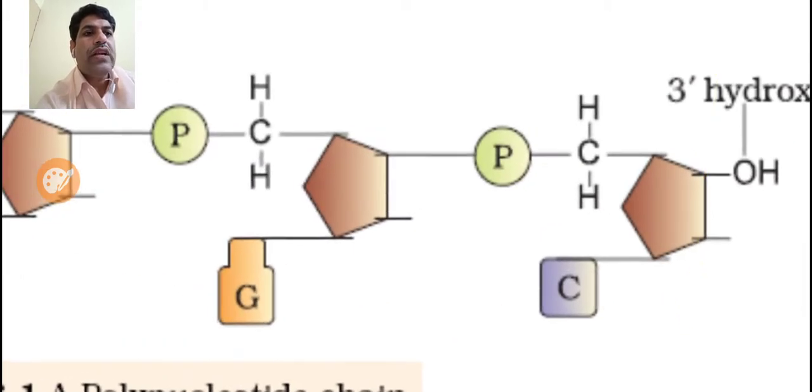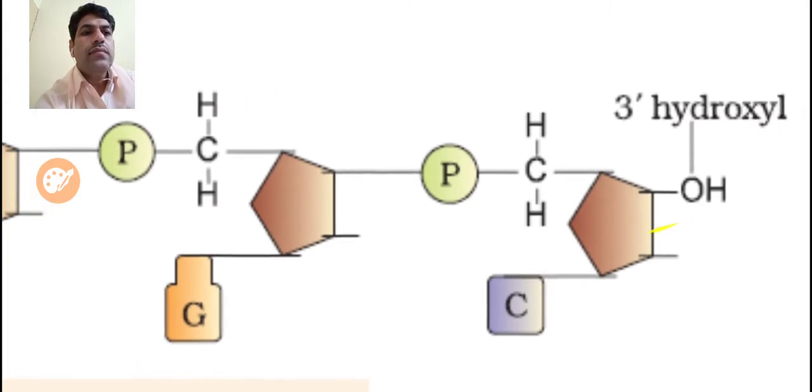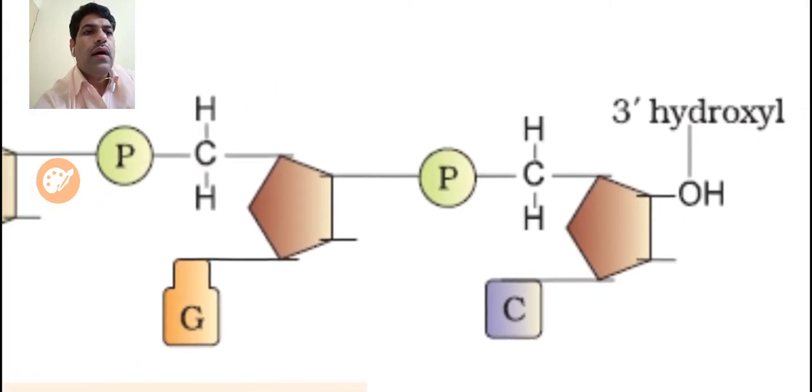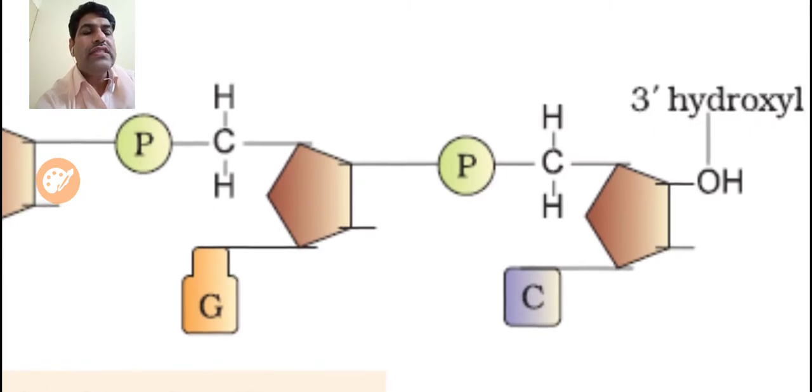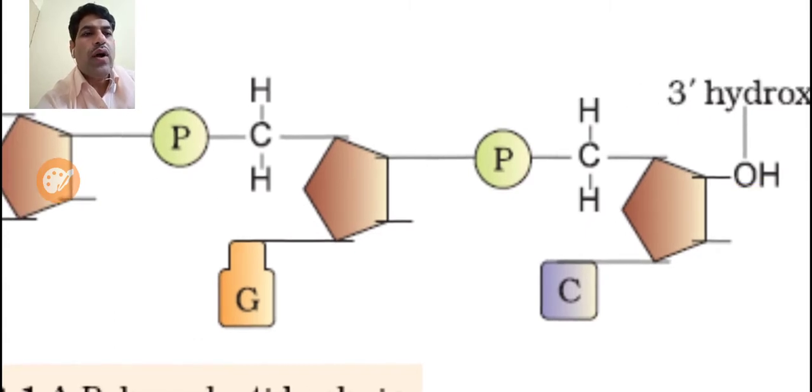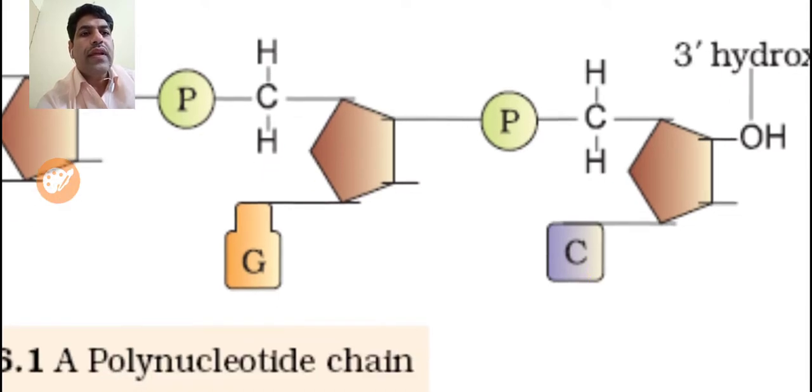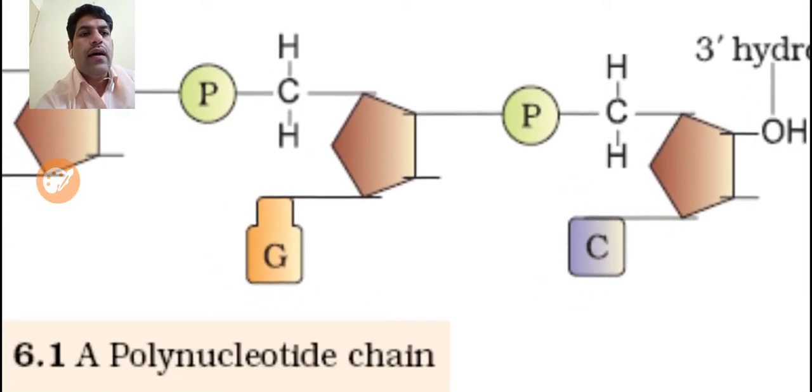This is the pentose sugar, and this is the 3' end, which is the hydroxyl OH group joined here, and this is the nitrogenous base. This one is cytosine, this one is guanosine.